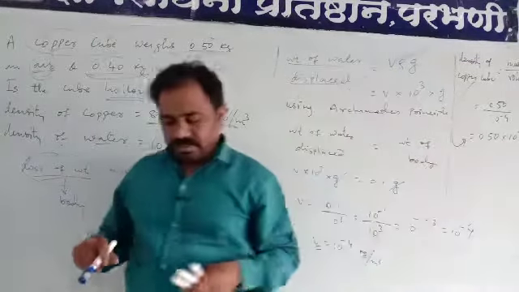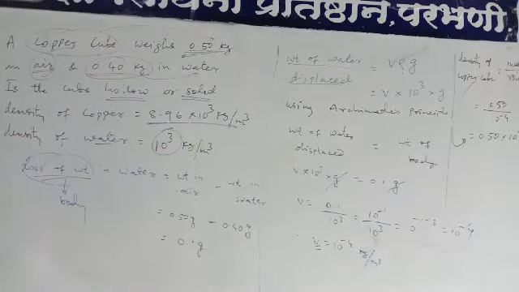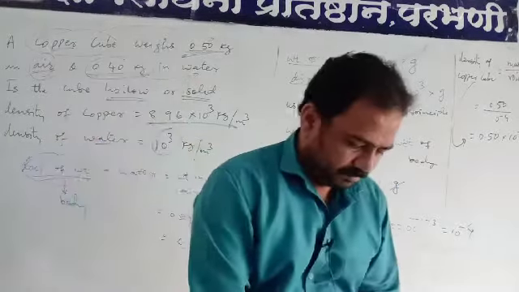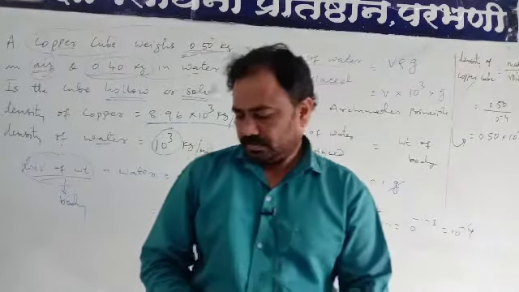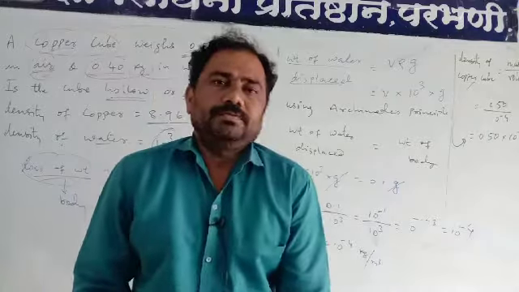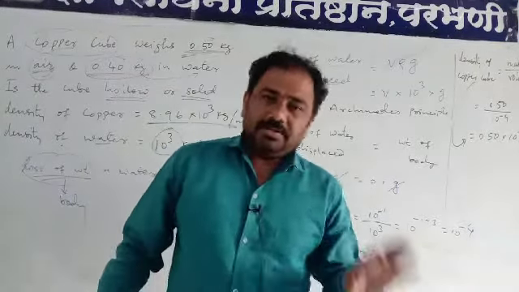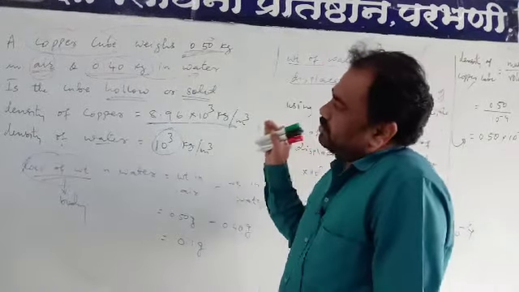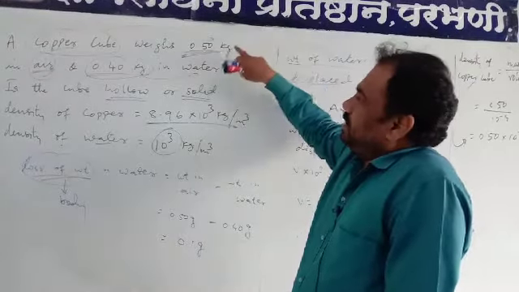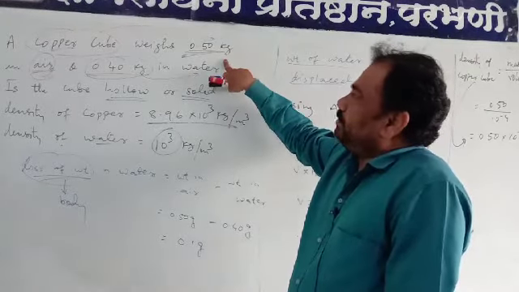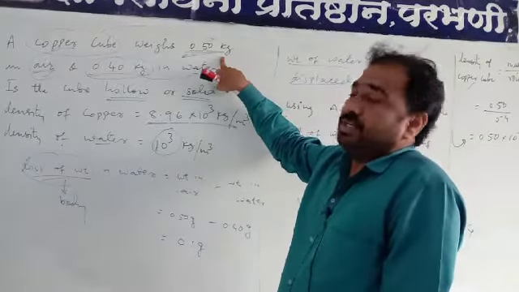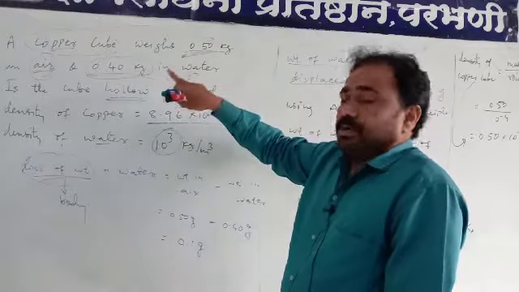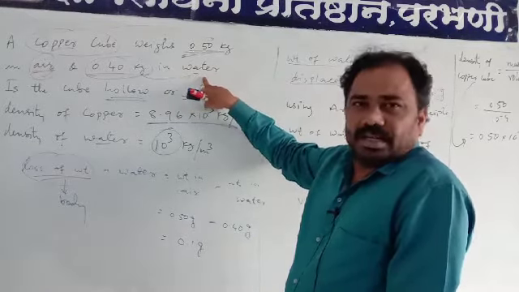So what will be our conclusion? What we have to determine in this application is this: a copper cube has weight 0.50 kg in air and 0.40 kg in water.